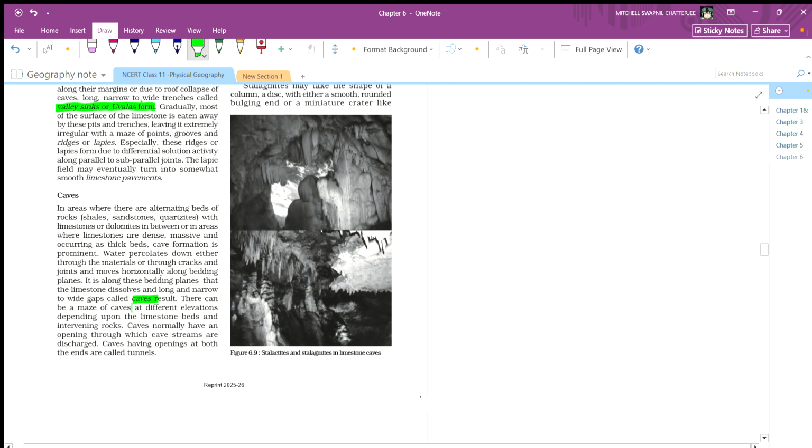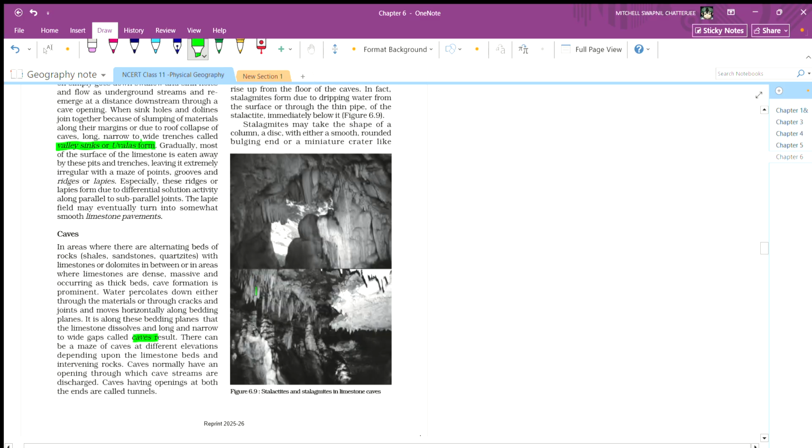These can be a maze of caves at different elevations depending upon the limestone bed and intervening rocks. Caves normally have openings through which cave streams are discharged. Caves have openings at both ends, which are called tunnels.